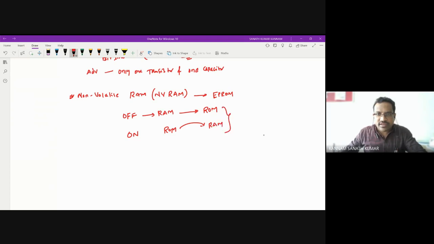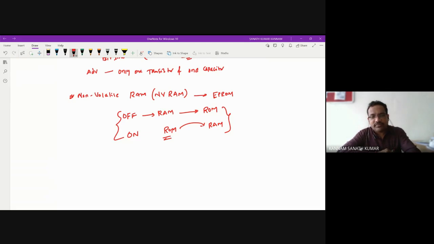So by NVRAM we can convert RAM from volatile to non-volatile. When the power is off, the content will be temporarily stored in the ROM. When you get the power, the stored data will be regained into the RAM. So this is nothing but non-volatile RAM. So this is all about static RAM, SRAM, dynamic RAM, DRAM, and non-volatile RAM. These are the classifications of RAM.